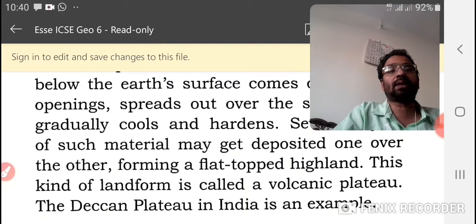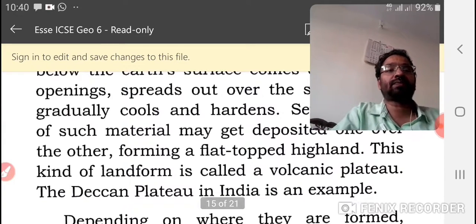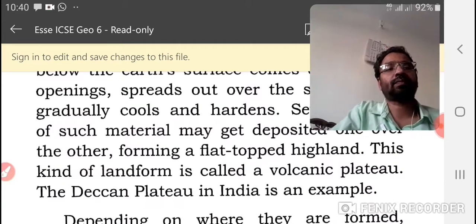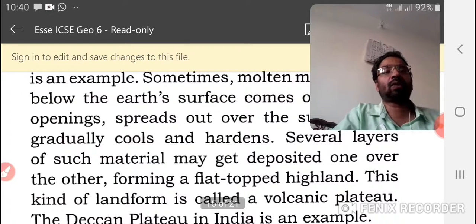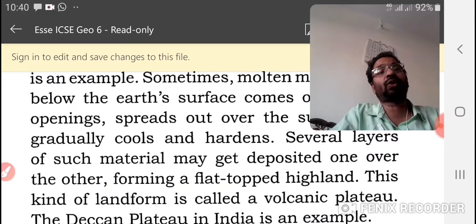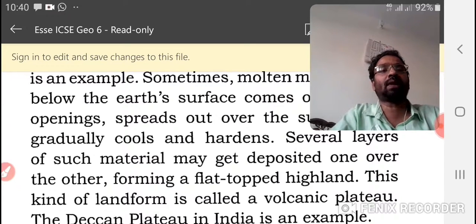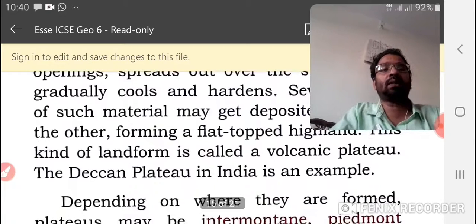The volcanic eruption can take place once, then a second time at the same place, one after another. It cools and forms a plateau.